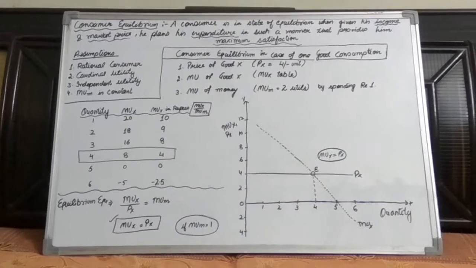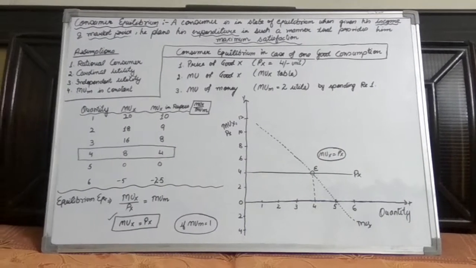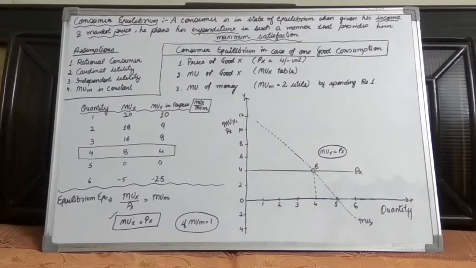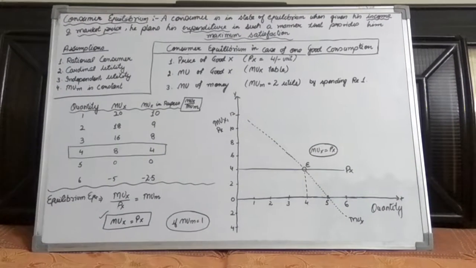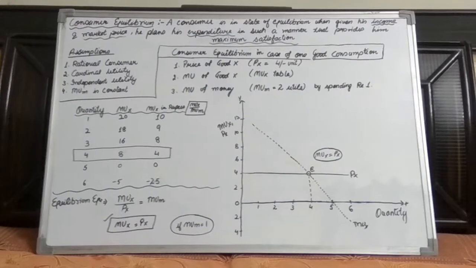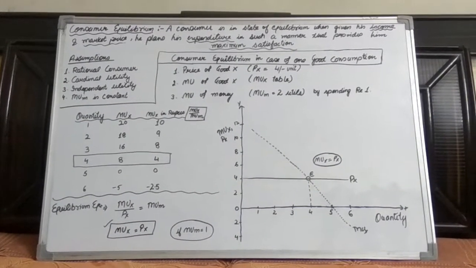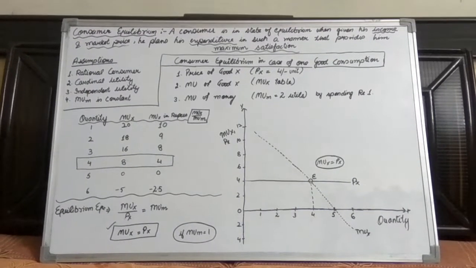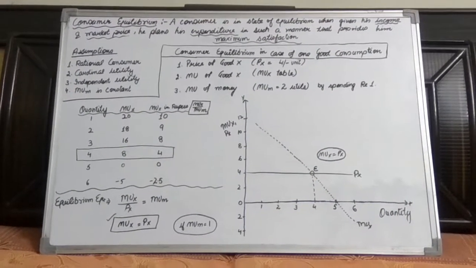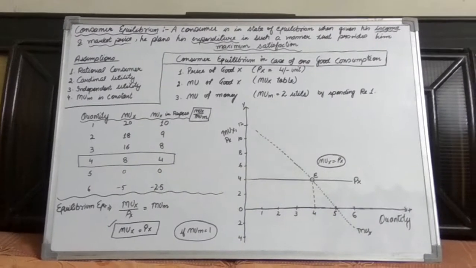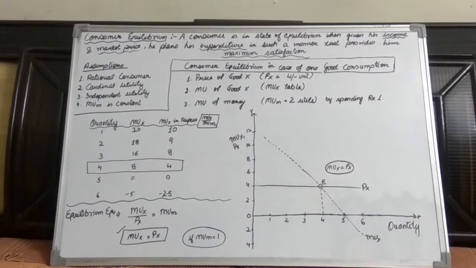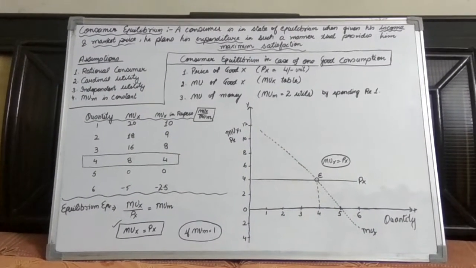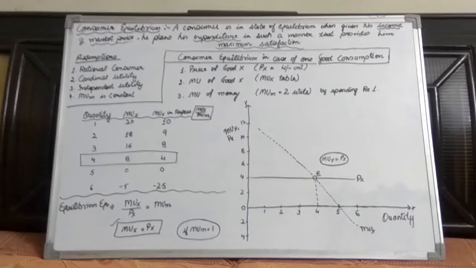Dear students, we have some assumptions to clarify the model. The very first is a rational consumer. A consumer is said to be rational when he spends his money in the best way, without wasting his money and without over expenditure. So when a consumer takes the best decision, he is taken as a rational consumer. In economics, we always study a rational consumer as well as a rational producer. So in this theory, we have considered that a consumer should be a rational one.